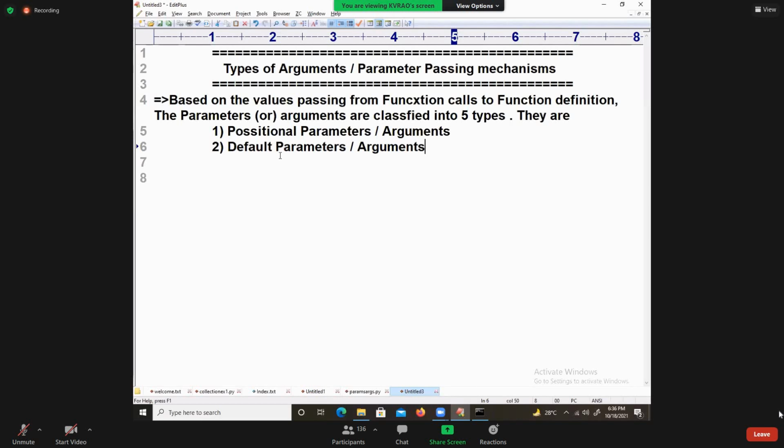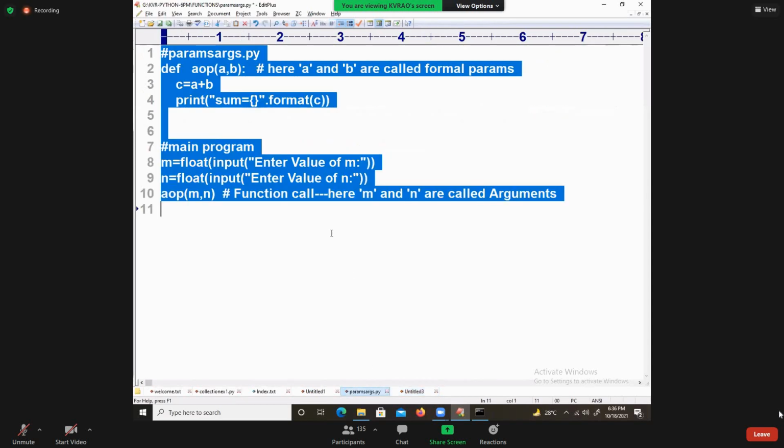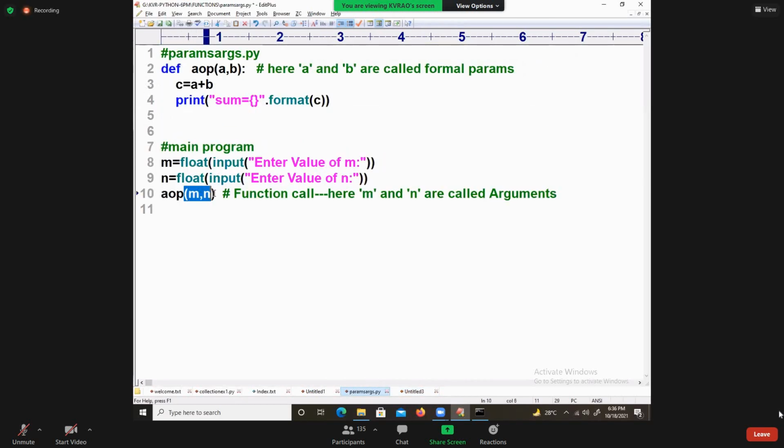See, my dear students, default parameters are arguments. I passed the values, I took them, I processed, I printed, no problem. I need not return it.